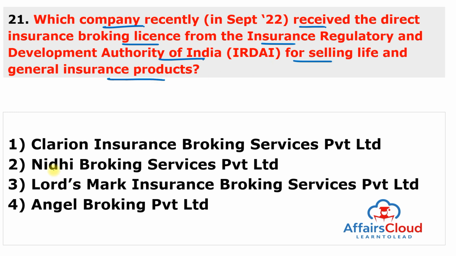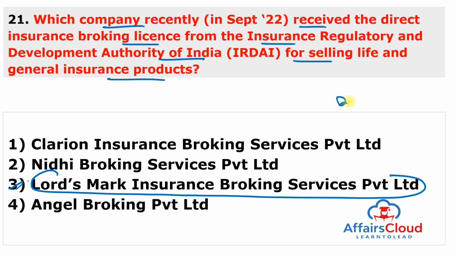And this new company is Lord's Mark Insurance Broking Services Private Limited. So answer of this question is 3. And this is the insurance division of the Lord's Mark Industry, and this has received the direct insurance broking license from the IRDAI for selling life and general insurance products. And the company will penetrate the underserved market segments in the tier 2 and tier 3 towns in addition to the metro cities. And the company plans to collaborate with the leading insurers to launch the insurance products on its platform known as Policy King.